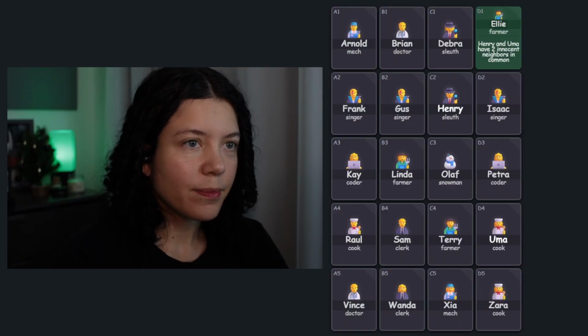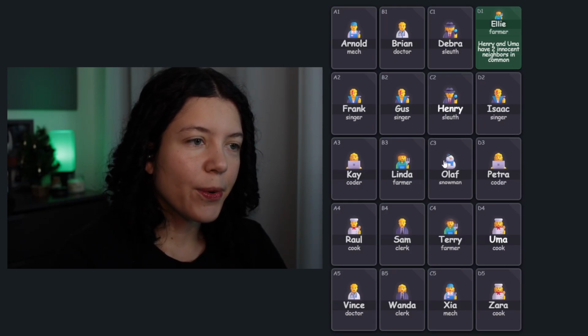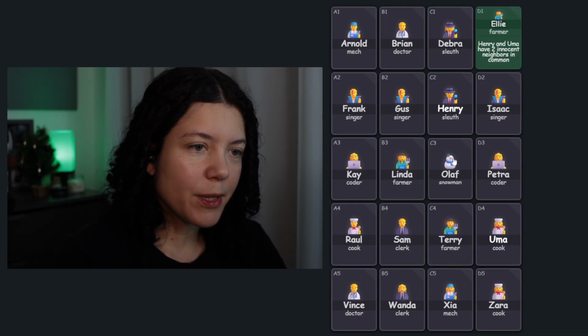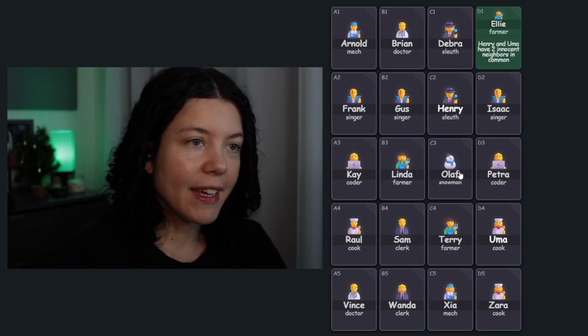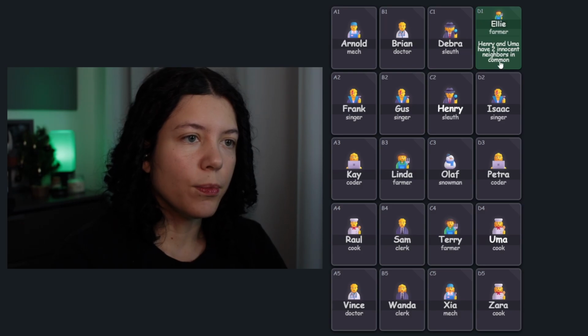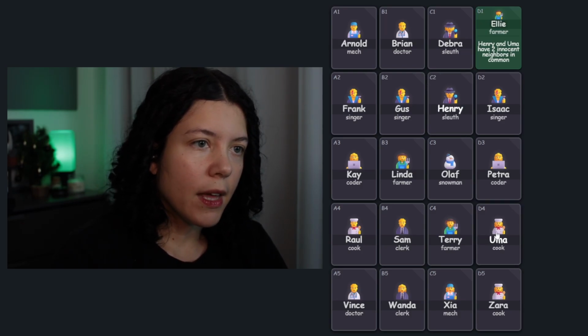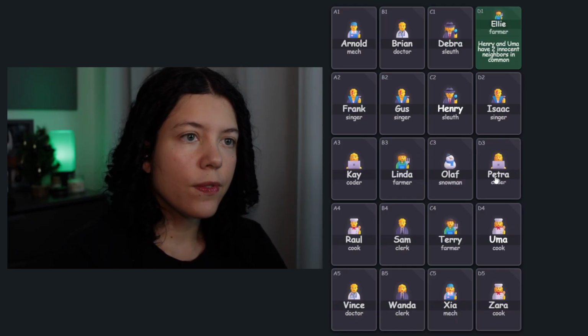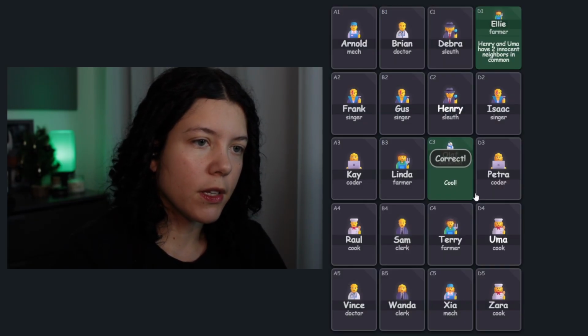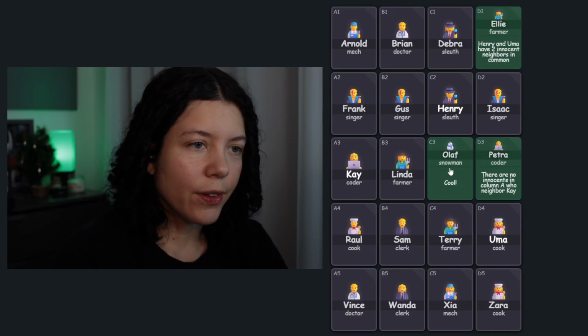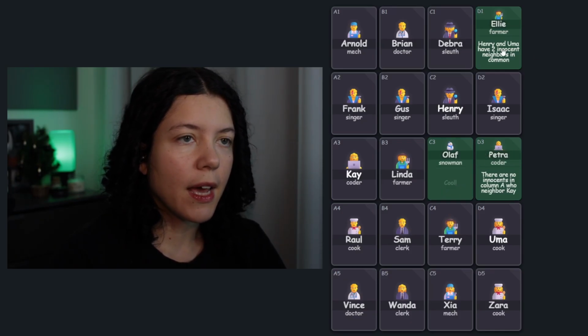Let's start. Let's see, Ellie telling us that Henry and Uma have two innocent neighbors in common. Oh, we're entering Christmas territory, so we have Olaf being a snowman today. But the clue is talking about Henry and Uma. So Henry and Uma have two neighbors in common, and two of them are innocent. So both of them are innocents. Olaf says, cool. And we don't need Ellie's clue anymore.